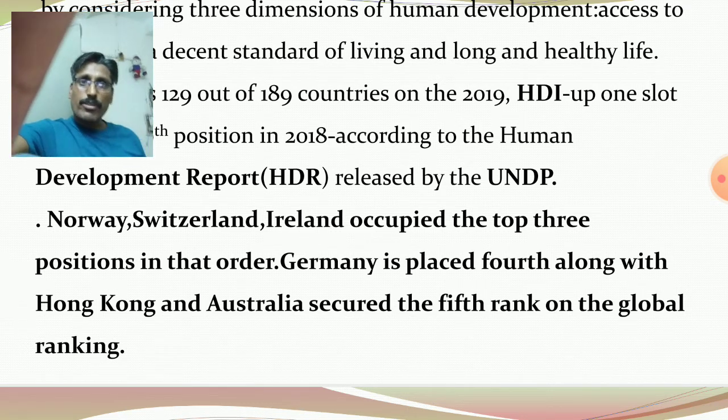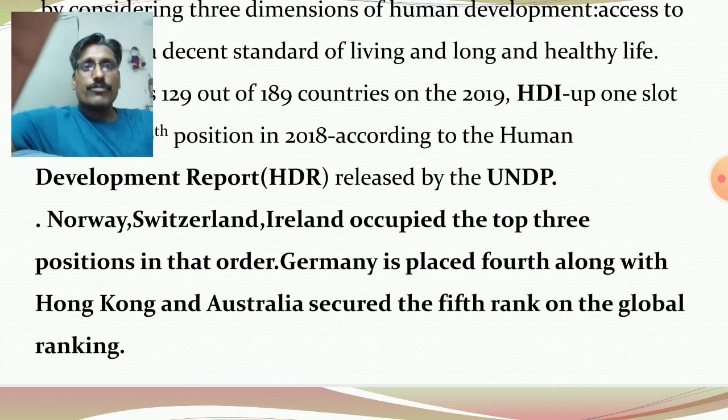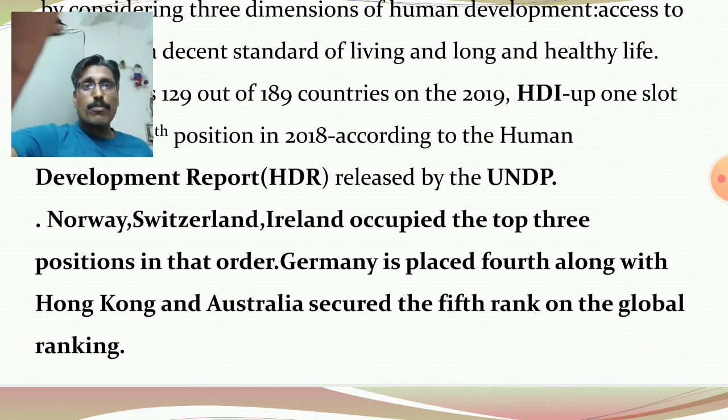The UNDP report is the same as the Human Development Report, because the UNDP, United Nations Development Programme, emphasized human development. The UNDP emphasizes education and health.